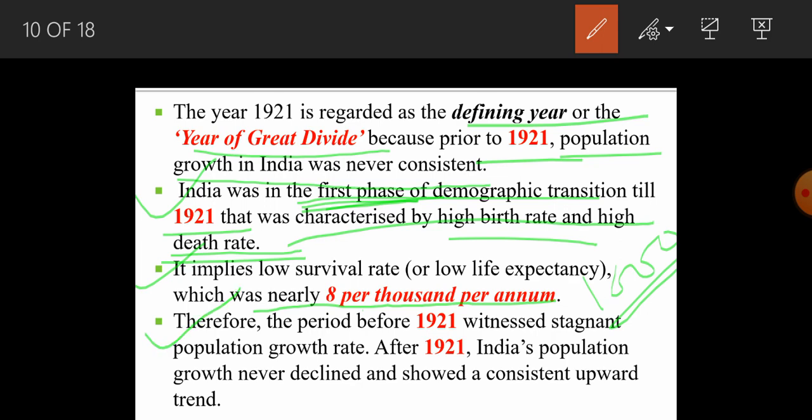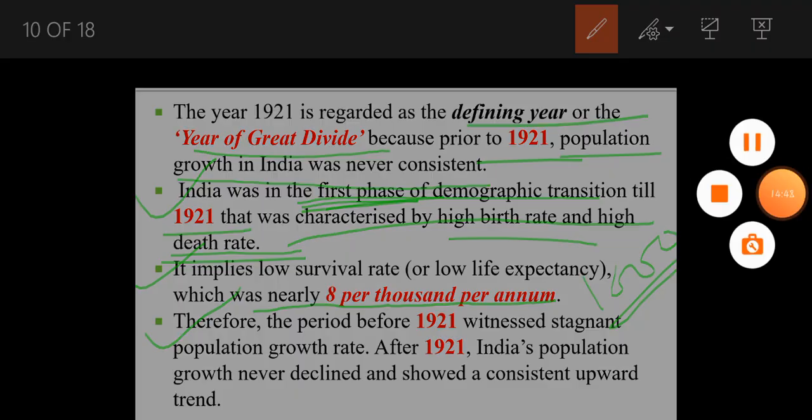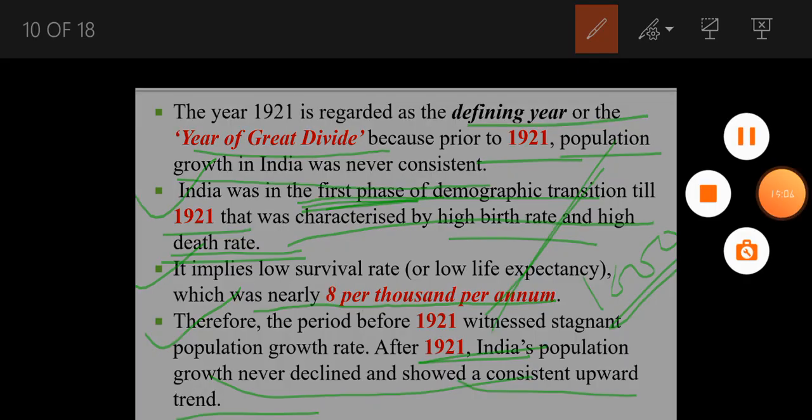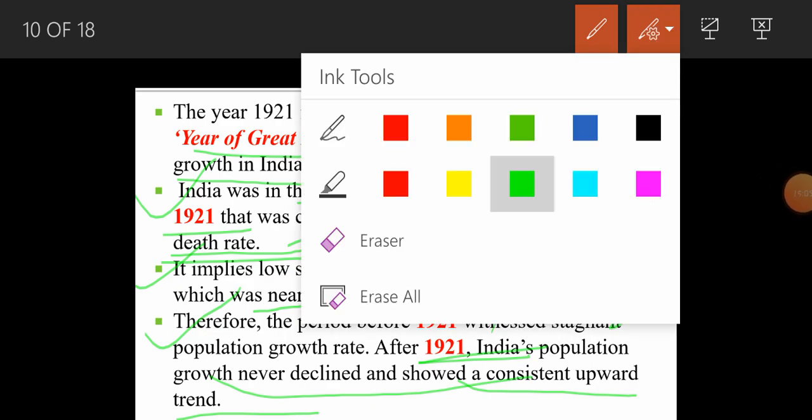The last point says that the period before 1921 witnessed a stagnant population growth rate, and that is the reason we say that before 1921 it was very stagnant, very stuck population growth. But after 1921, India's population growth never declined, it never took any backward step. It was very consistent, going upward, right? Okay, now let's move on to the next slide.